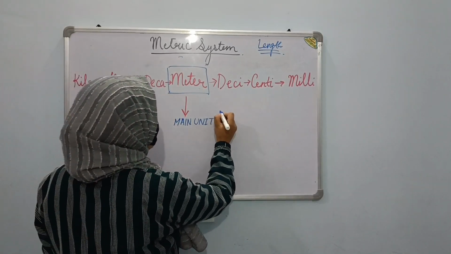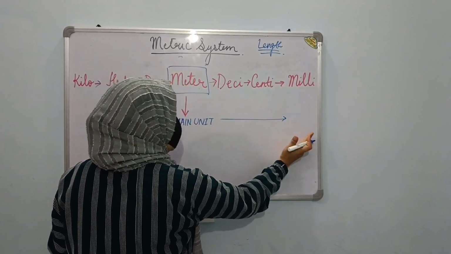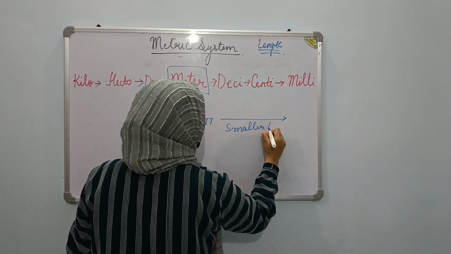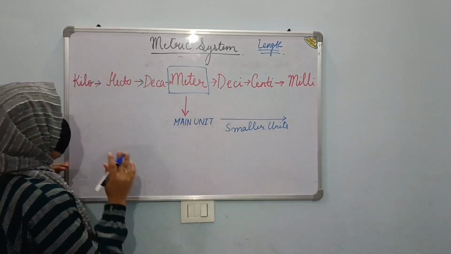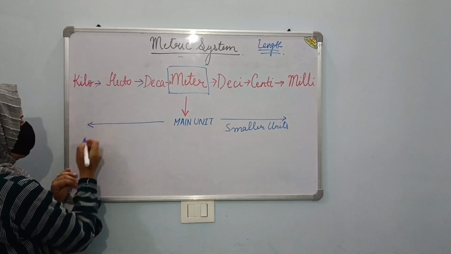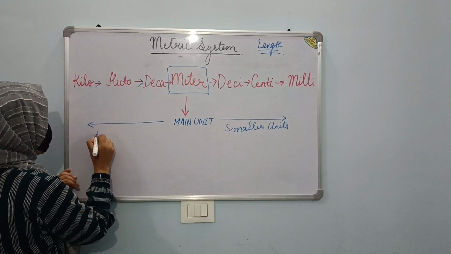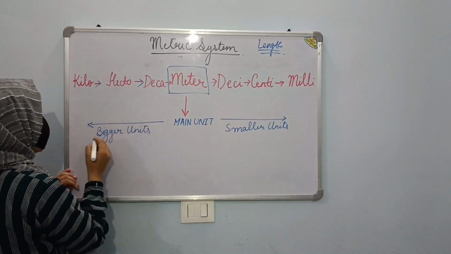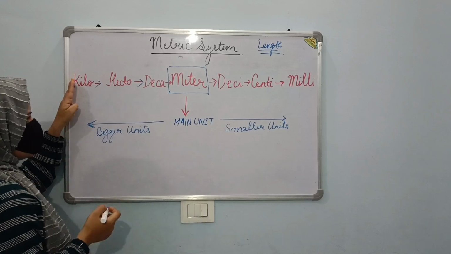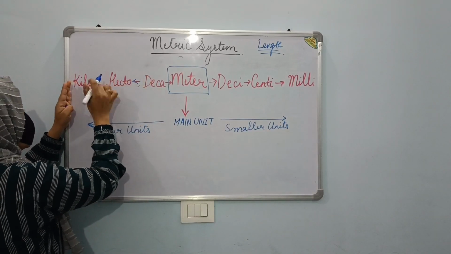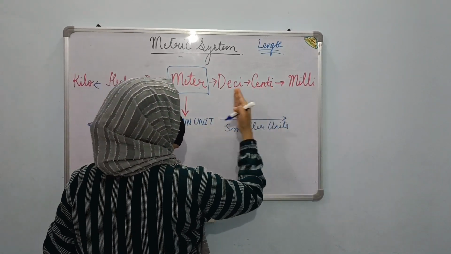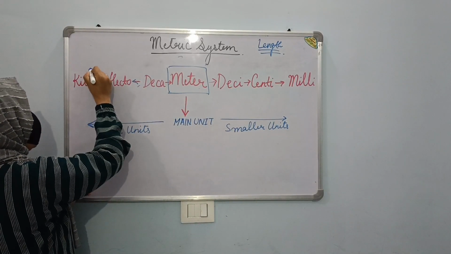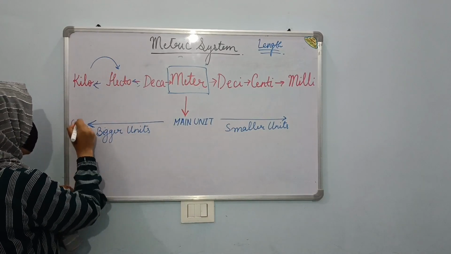So first thing you have to understand is that as soon as we move from meter to the right, we are moving towards smaller units. And as we are moving from meter to kilometer, these units are bigger units. That means as we go left, these units are bigger, and as we go right, the units are smaller. So if you are converting kilo to hecto, yes, first thing you have to understand this.